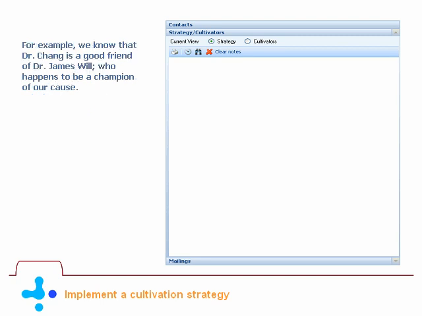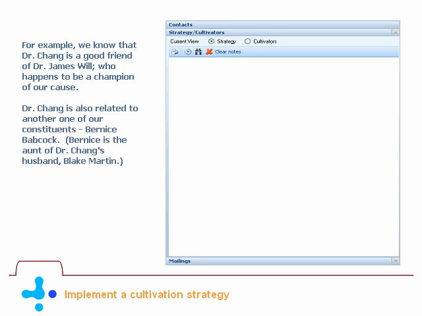For example, we know that Dr. Chang is a good friend of Dr. James Will, who happens to be a champion of our cause. Dr. Chang is also related to another one of our constituents, Bernice Babcock. Bernice is the aunt of Dr. Chang's husband, Blake Martin. To add cultivators, we'll click the Cultivators option.